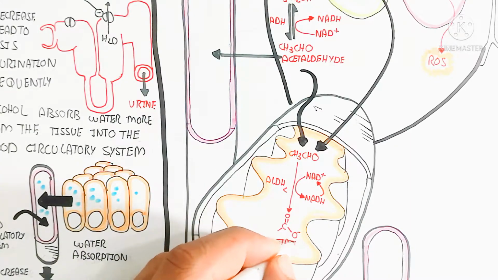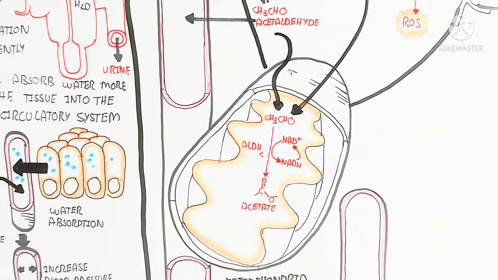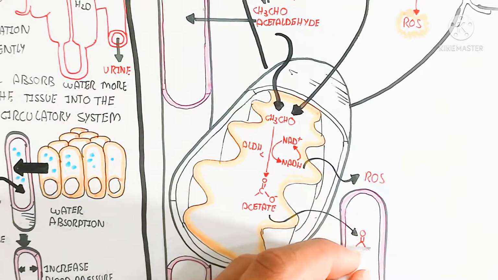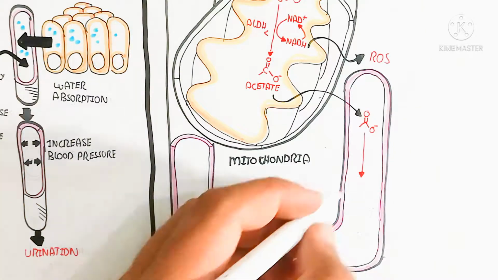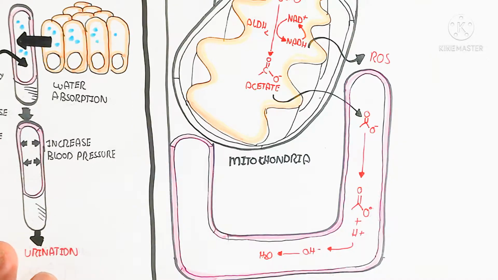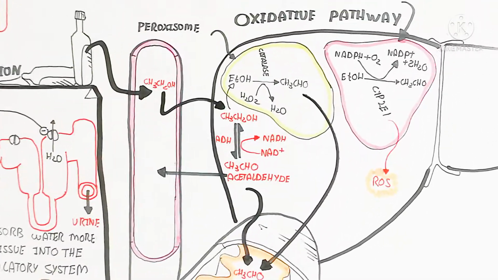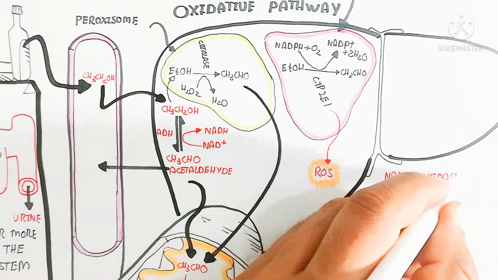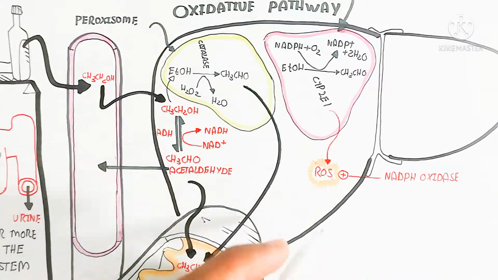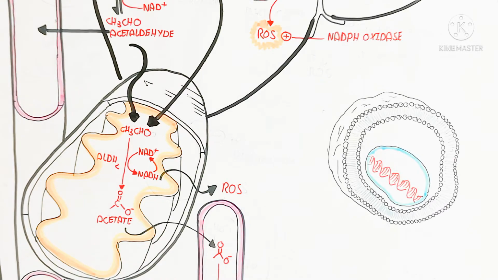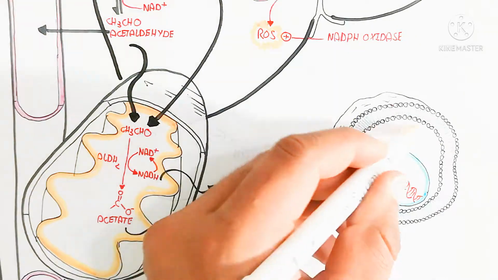So here is the aldehyde dehydrogenase 2 enzyme, which is used and increases the NADH also. This NADH increase leads to more ATP, and the reactive oxygen species will increase. Here is the acetate formation from this process. The reactive oxygen species and acetate also cause damage to the tissue, and the NADPH oxidase enzyme will increase the reactive oxygen species. But excessive antioxidant can clear this problem.